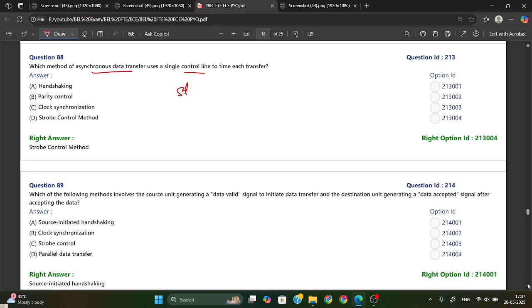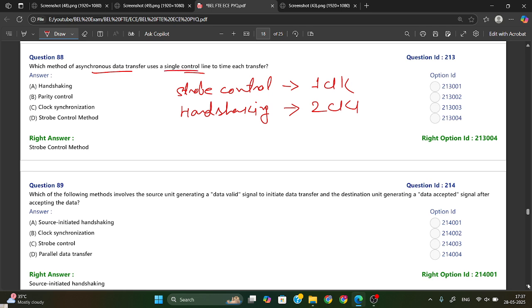And we have different methods for this also. We have the strobe control method, then we have the handshaking method, and this much only. So strobe control uses one clock or single clock, and handshaking uses two clocks. Okay, so here they have a single control line. So single control line or single clock pulse, then it will be your strobe control method. Okay, option D is your right answer.